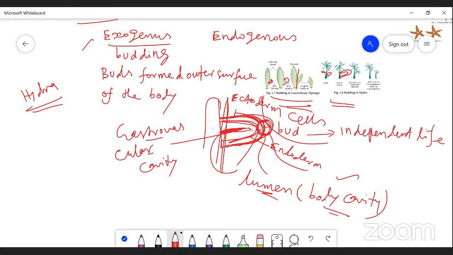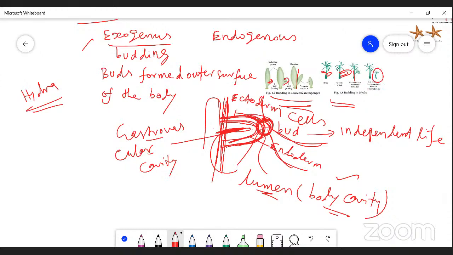Later, after formation of the gastrovascular cavity, a connection is made between the parental body and the new buds. The mouth also develops, and the tentacles also develop. When it is completely grown and mature, it is cut off or detached from the parental body, and it can live an independent life.